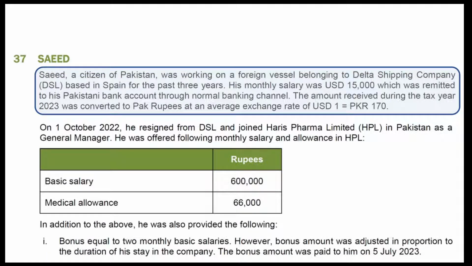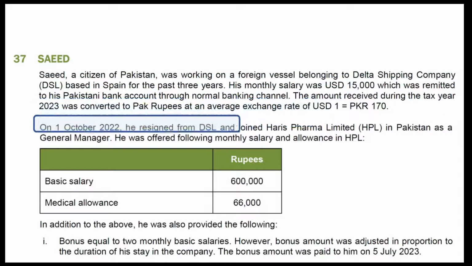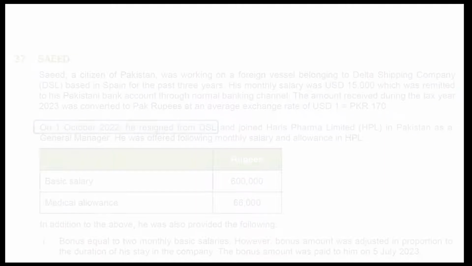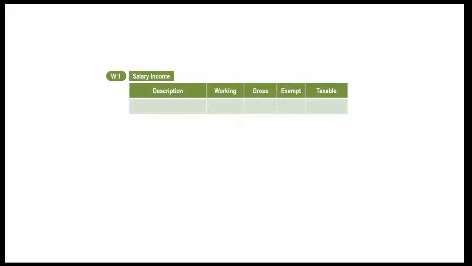After reading the information given in first para about salary income, we can conclude that this salary will be exempt from tax. Also note that he has resigned from DSL on October 1st. Therefore, he has received salary for 3 months in this tax year. Make your first working on a separate page. For each head of income, you should create a separate working on a separate page. Mention salary information in your working. Nothing will be included in taxable income as all salary is exempt from tax.